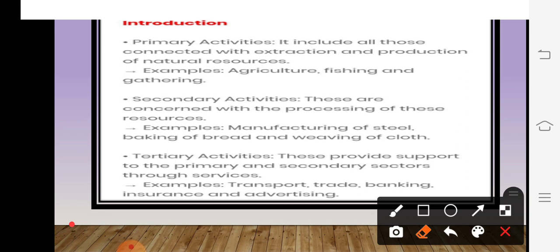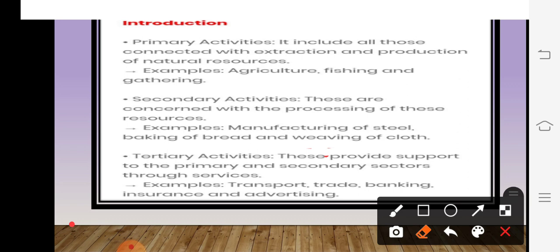The same thing, another very good example, is weaving of cloth. Weaving of cloth is done with raw cotton. First we get the raw cotton from the primary activity. Afterwards, when it is sent to the factory, that comes under the secondary activity. Okay children, I hope this concept is clear.